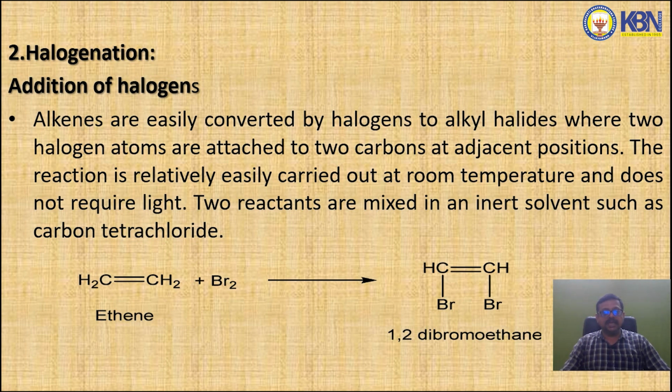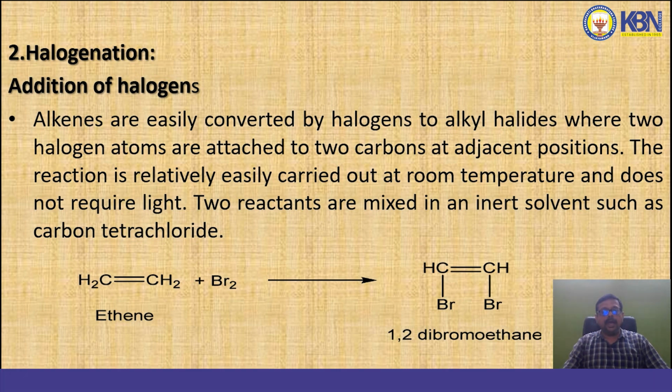The reaction is relatively easily carried out at room temperature and does not require any physical parameters like light. The two reactants are mixed in an inert solvent such as carbon tetrachloride. So when ethene reacts with bromine, it will give 1,2-dibromoethane.